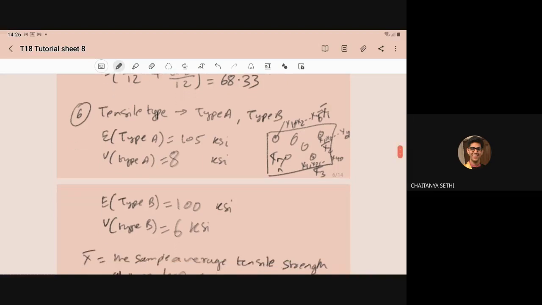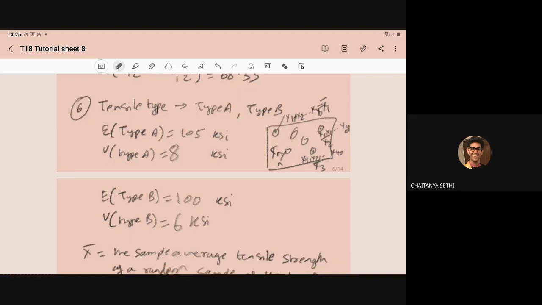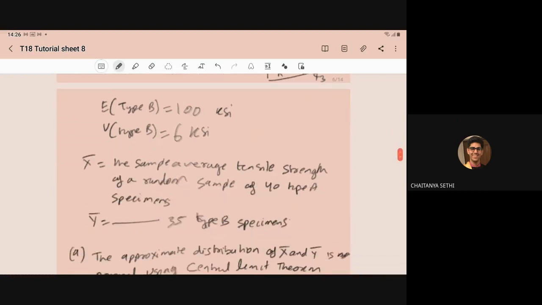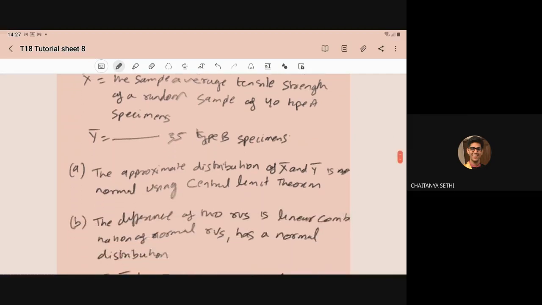So by the given information, the means and standard deviations are given to you for type A and type B: 105 and 8 for type A, and 100 and 6 for type B. X bar denotes the sample average tensile strength of a random sample of 40 type A specimens. So the approximate distribution of X bar and Y bar is normal, using the central limit theorem.